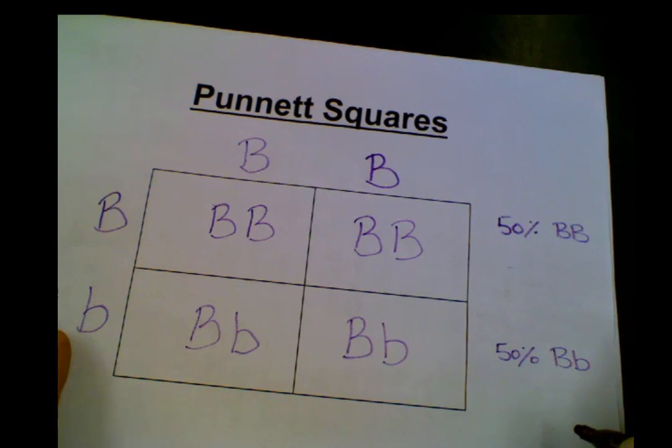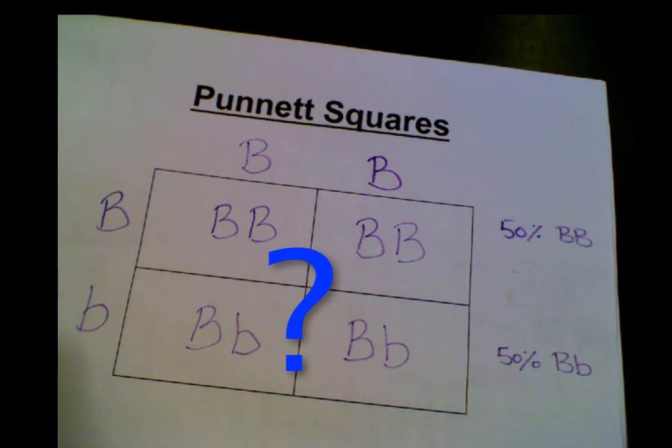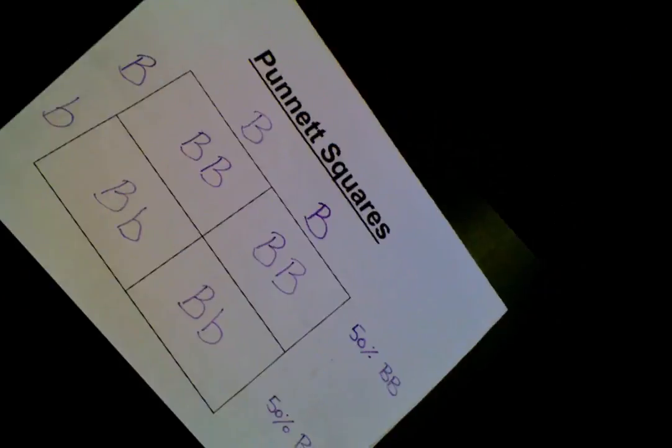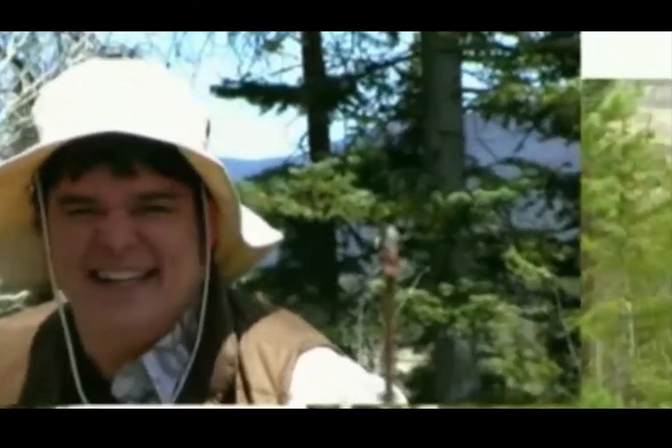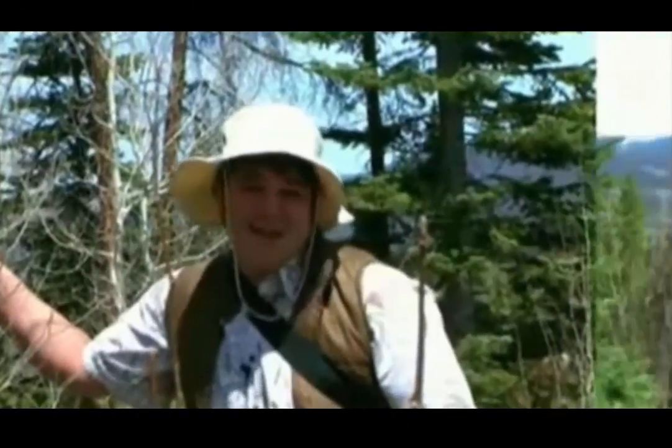I want you to fill in your Punnett square, and then also right below your Punnett, tell me what percentage of the individuals or the possible offspring will have brown hair or blonde hair. How neat is that? That's pretty neat.